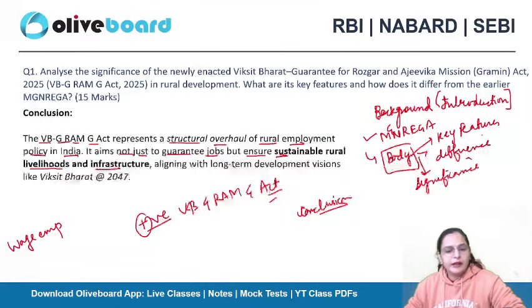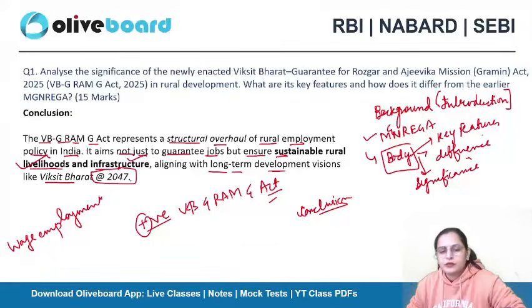Earlier the main focus was wage employment, and now our focus is on sustainable rural livelihood and infrastructure, aligning with long-term development visions like Viksit Bharat by 2047. So this is our target now. That's why we are making the necessary changes in the schemes that are already there in the country.